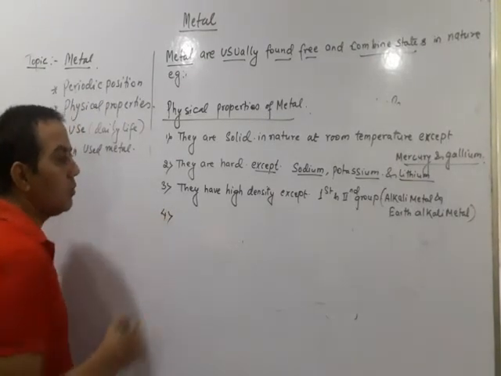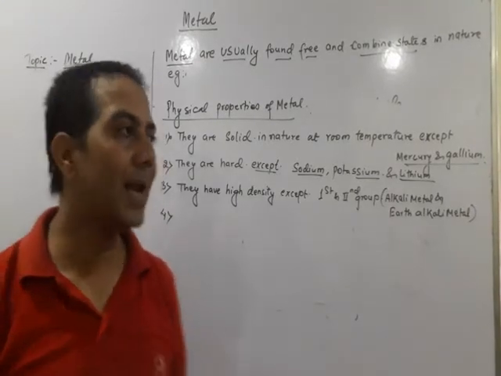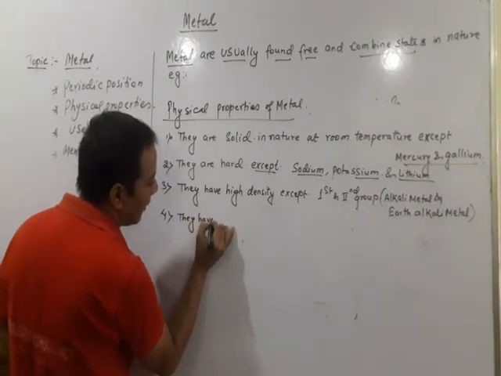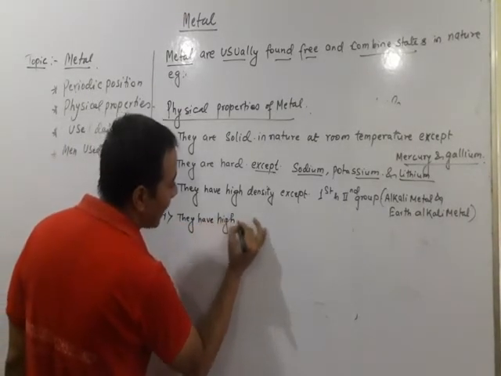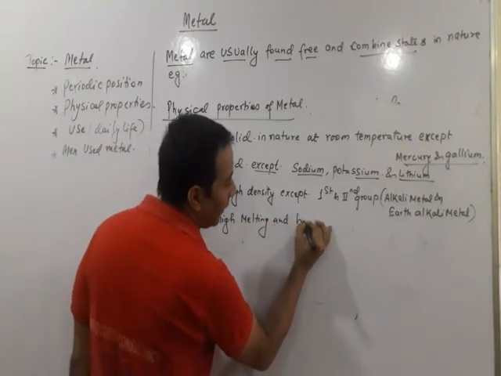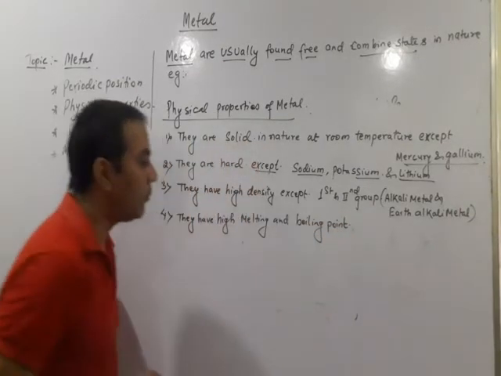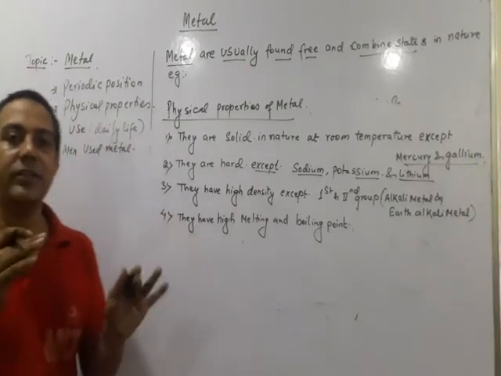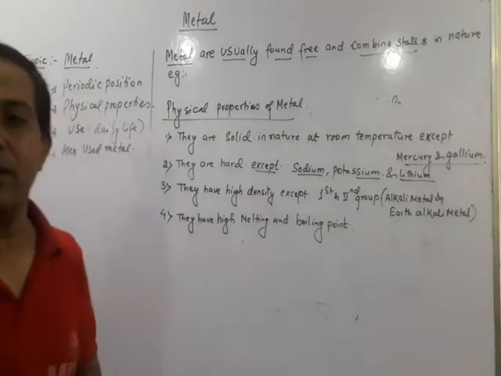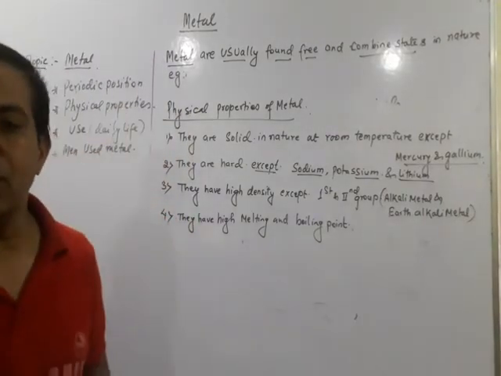Okay, so another property we find is that they have high melting and boiling points. So what is melting point? That means the solid is changed into liquid, and boiling means it changes into vapor. So melting and boiling points mean they change state.